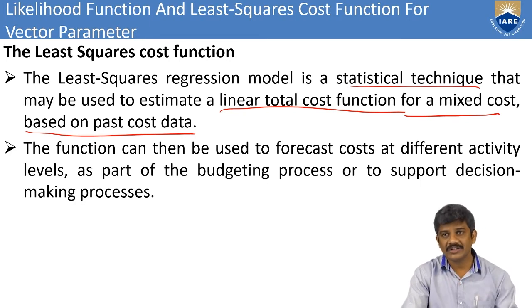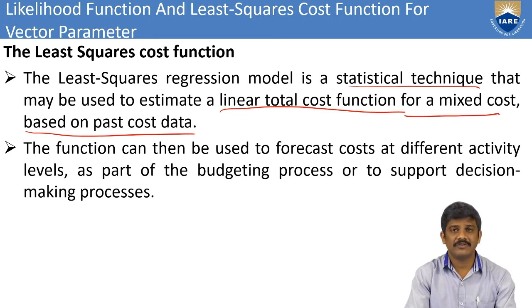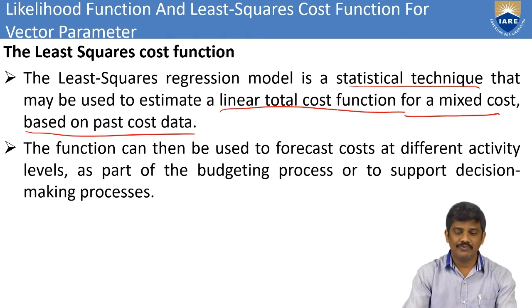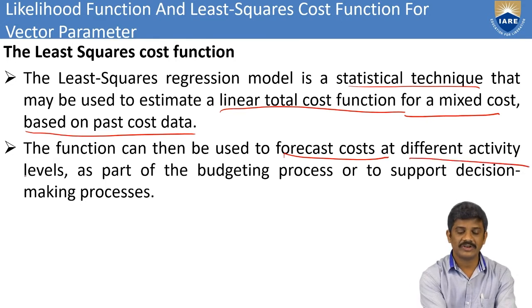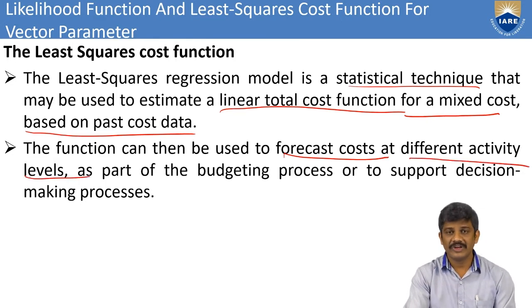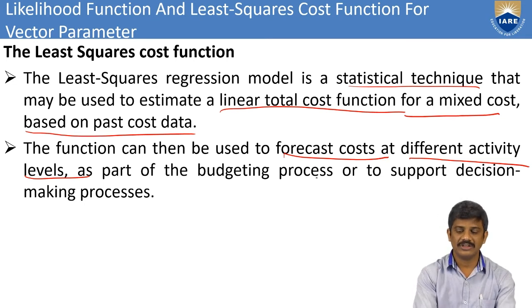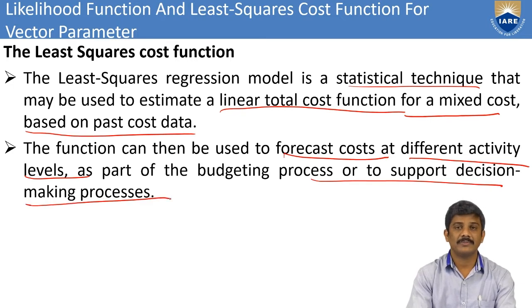Coming to the function of the least square function, we can use it to forecast costs at different activity levels. What do different activity levels mean? We consider all the possibilities. There we have the previous cost and also the future cost, which we take as part of the budgeting process or to support the decision making process.